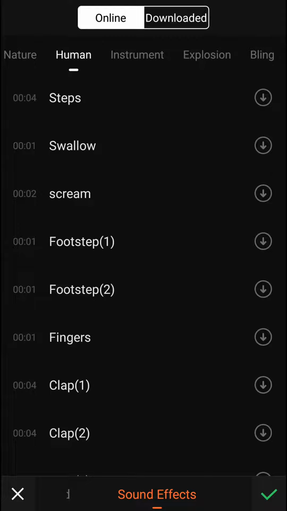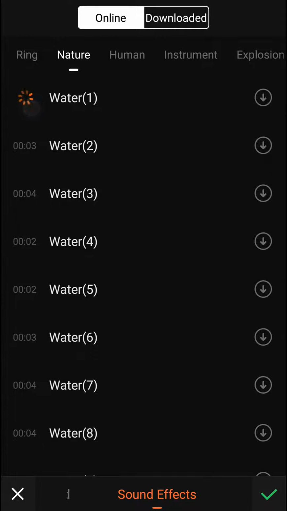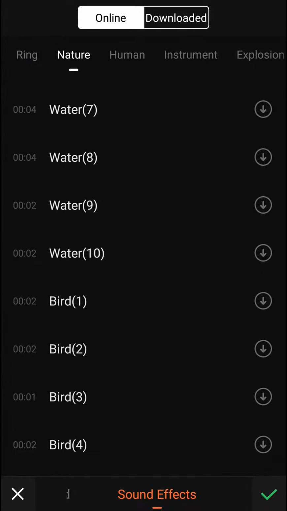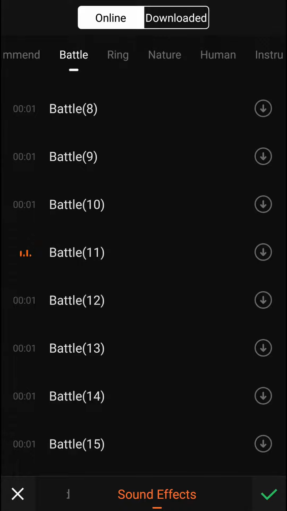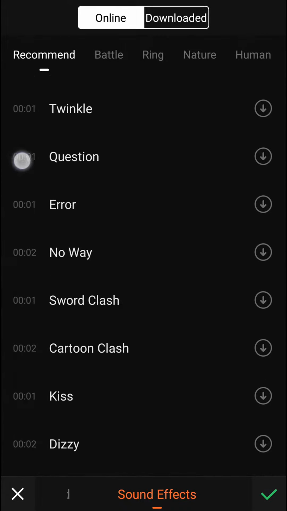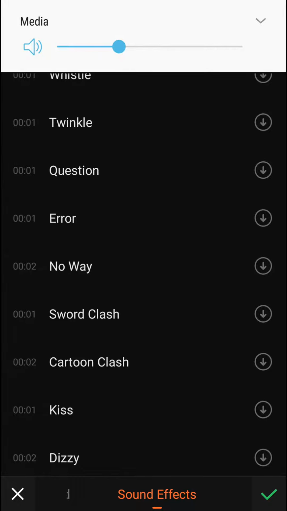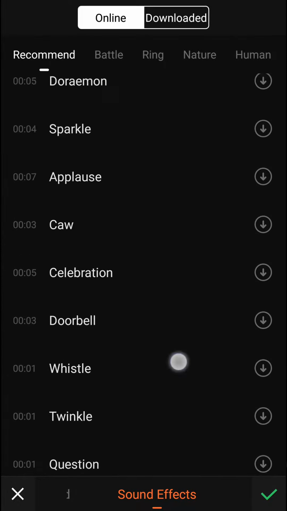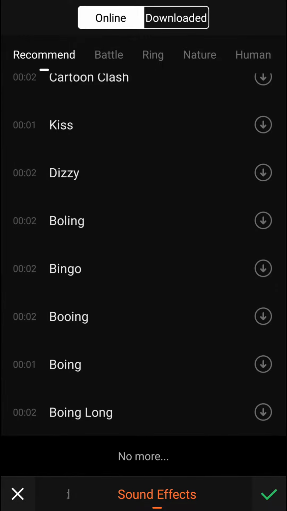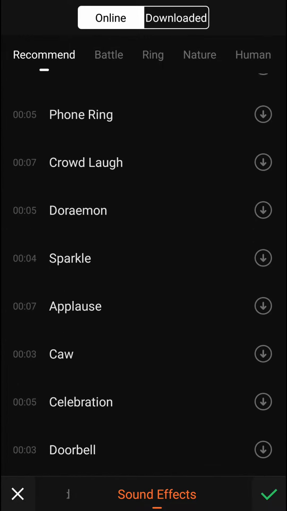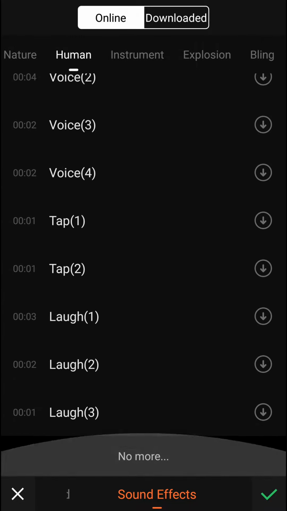You maybe even human steps, or water, battle, and then sword clash. This is like a really cool effect. Applause. So many of them. So this is how we can do that. This is how we can use it.